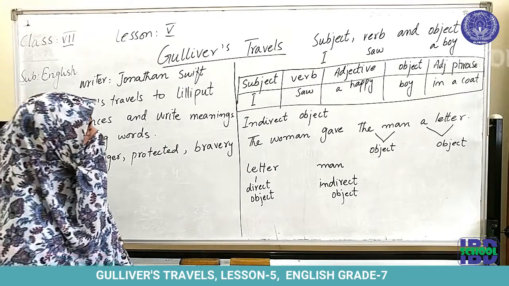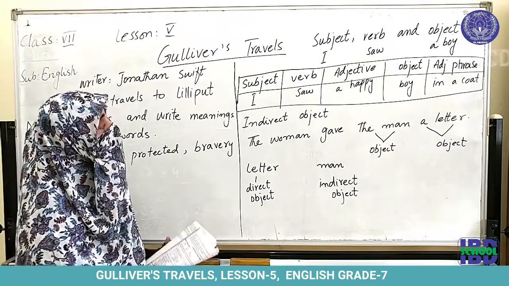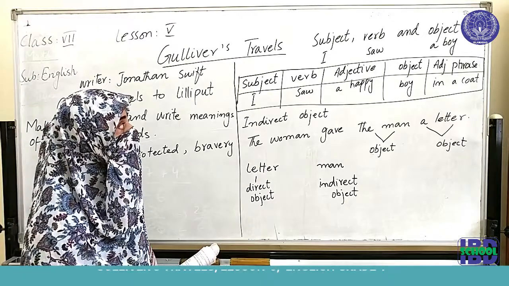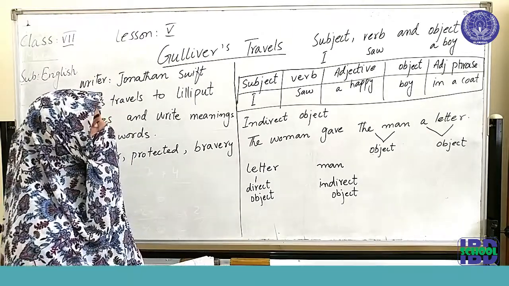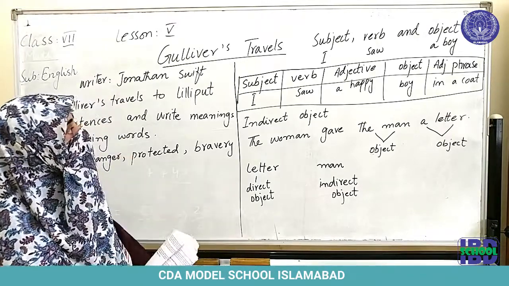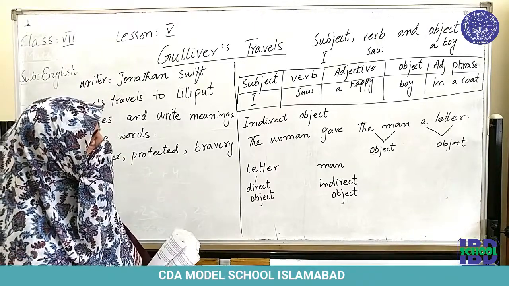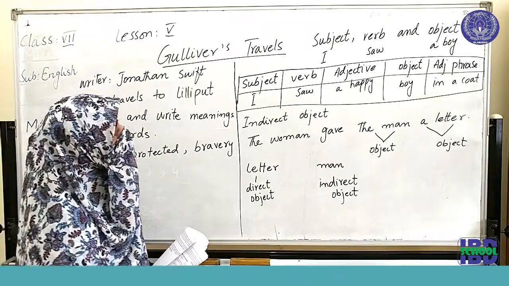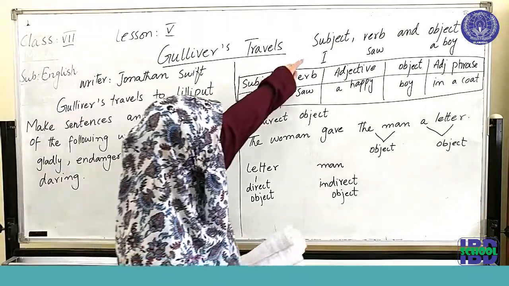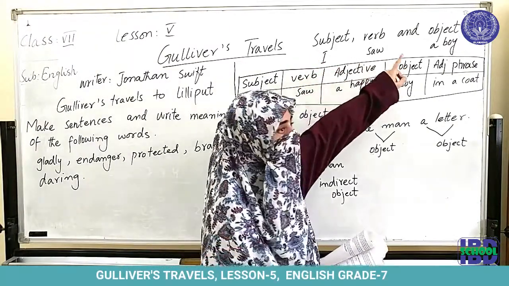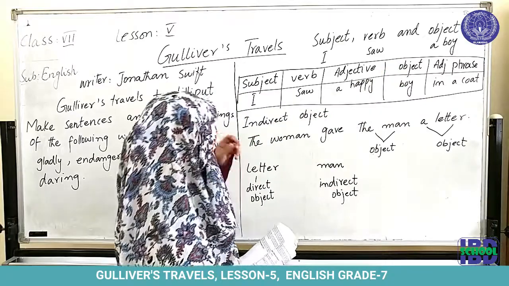As in the previous unit, we have discussed the simple sentence and we have seen that a simple sentence has only a subject and a verb. But now we come to another word and that is object. If the sentence has an object, here we can see that I is a subject, saw is a verb and a boy is an object.